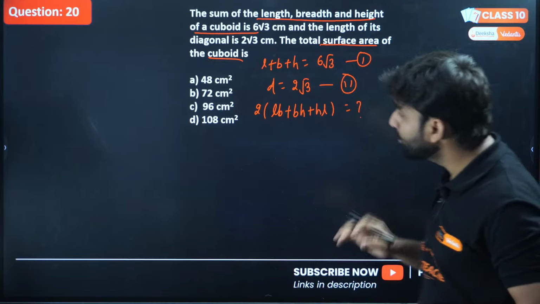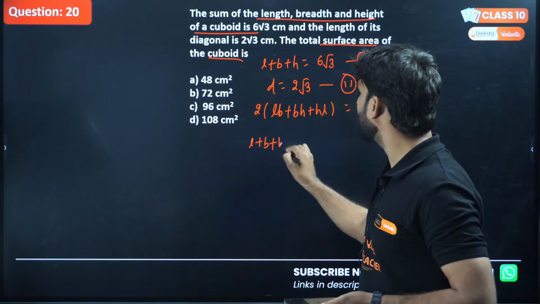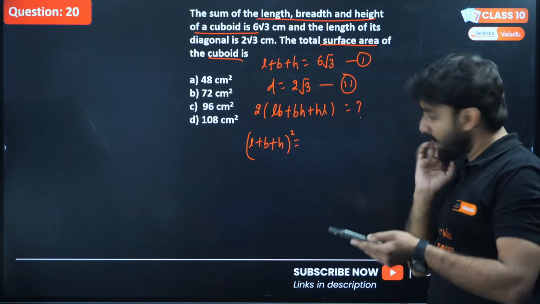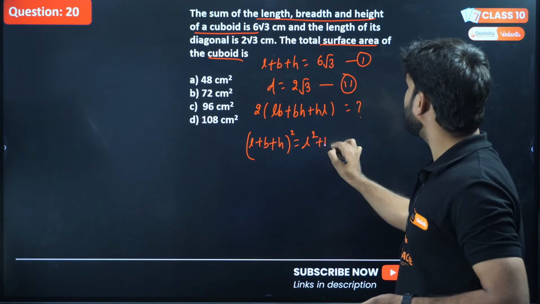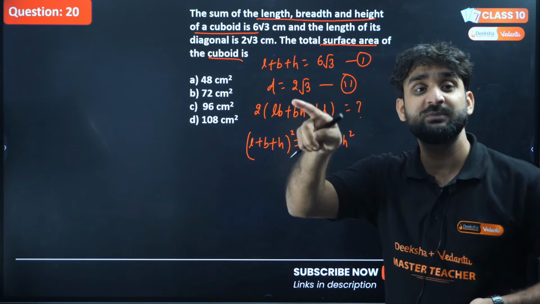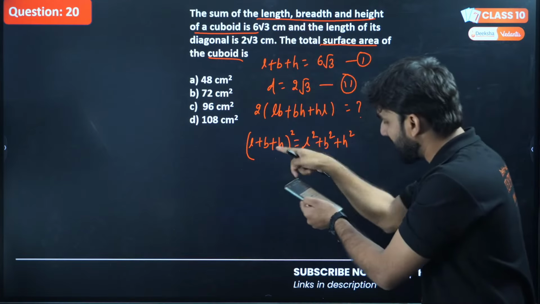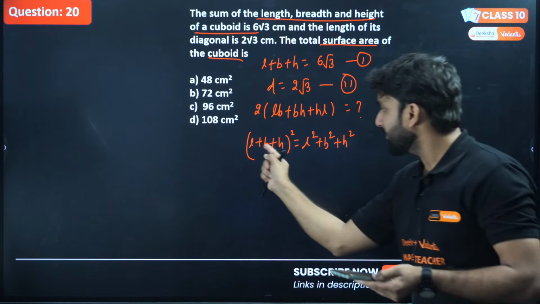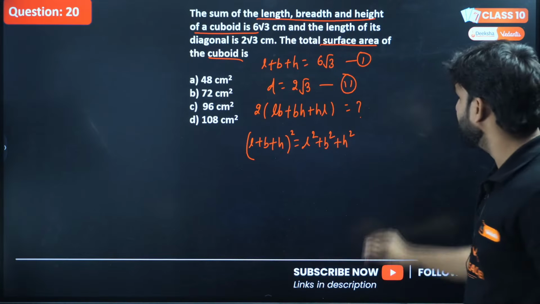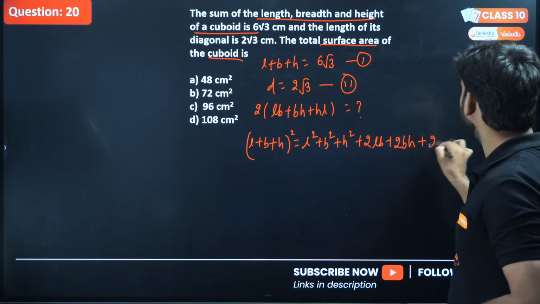What we can do, you all know, if I write here (L plus B plus H) whole square, can we open this bracket using an algebraic identity? You know (A plus B plus C) whole square is equal to A square plus B square plus C square plus 2AB plus 2BC plus 2CA. Same algebraic identity I am applying here, but the difference is that in place of A, B, C we are writing L, B, H. Don't worry, we can write anything, but the identity is the same. And this will be 2 into LB, 2 into BH and 2 into HL.